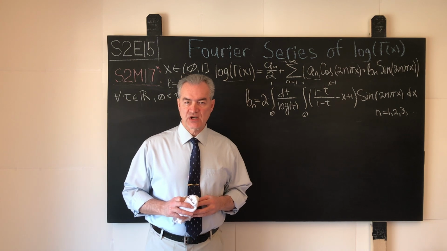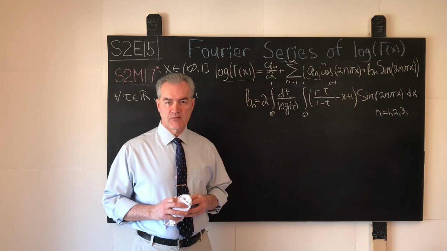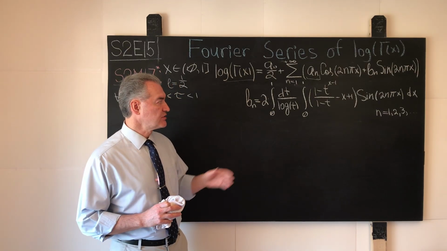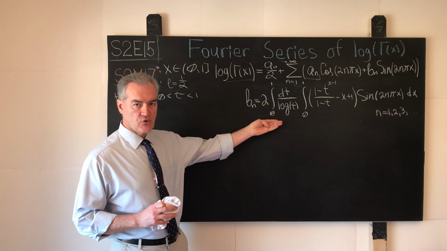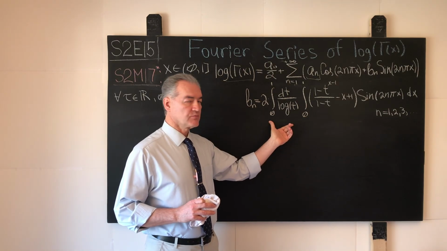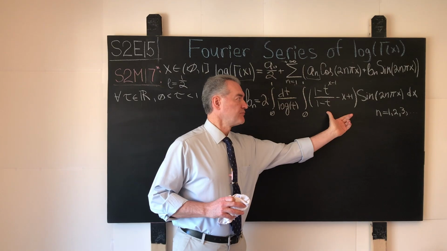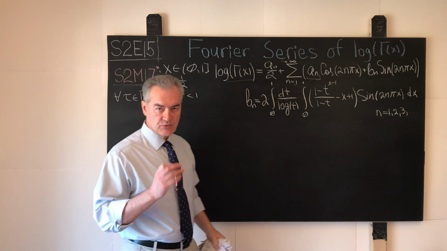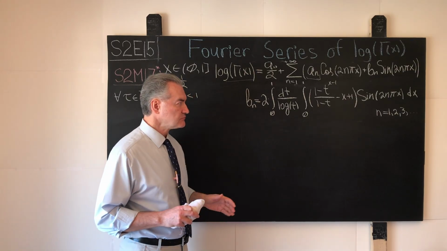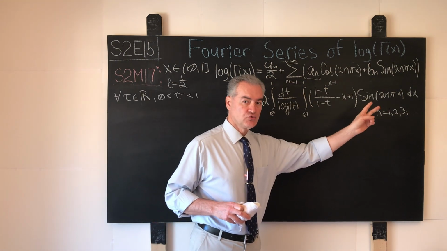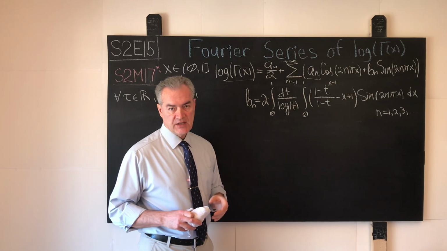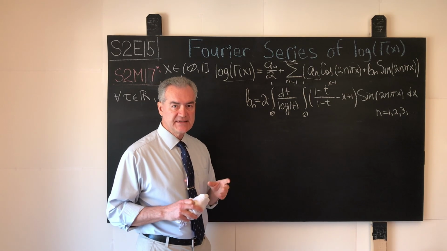In the previous segment, we massaged a certain integral representation of the logarithm of the gamma function, and we switched the order of integration in the formula for the Fourier coefficients bn by moving this parenthesis from the outer integral into the inner integral. That switch of order of integration can be done and is legal in this case for the following reasons. The expression shown over here as a function of two variables, x and t, on the interval 0 to 1 is continuous everywhere except at the point t equals 0.